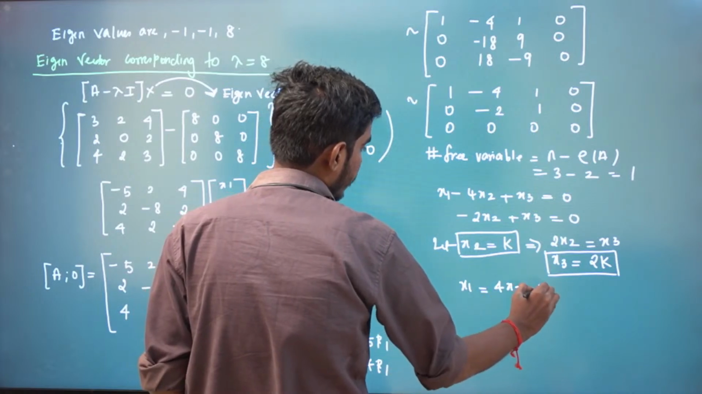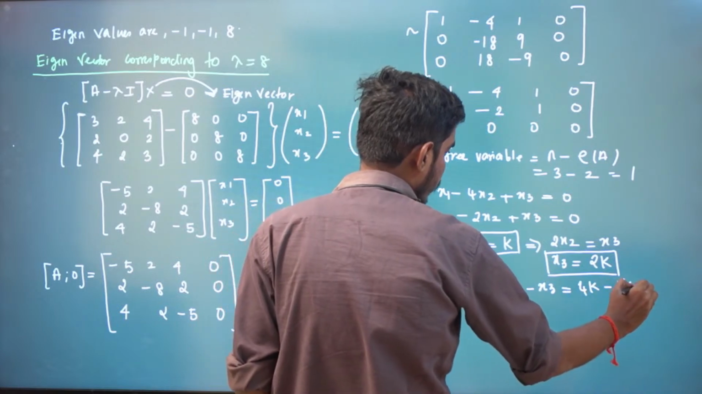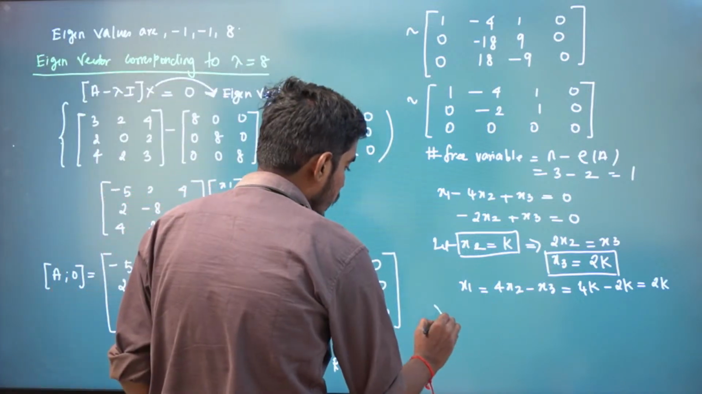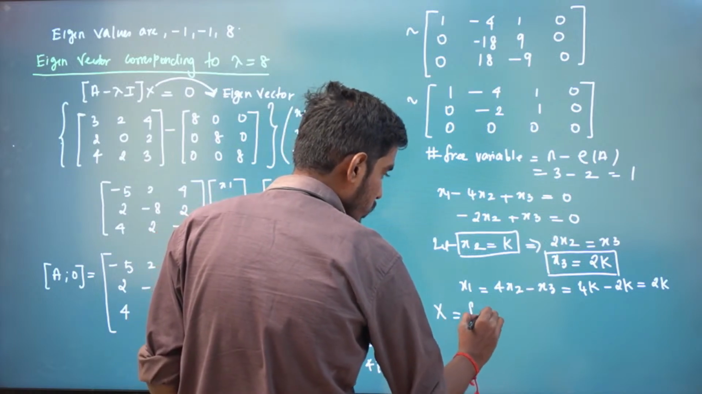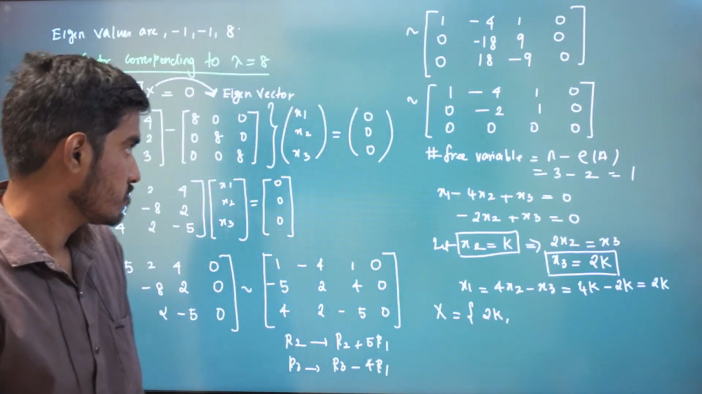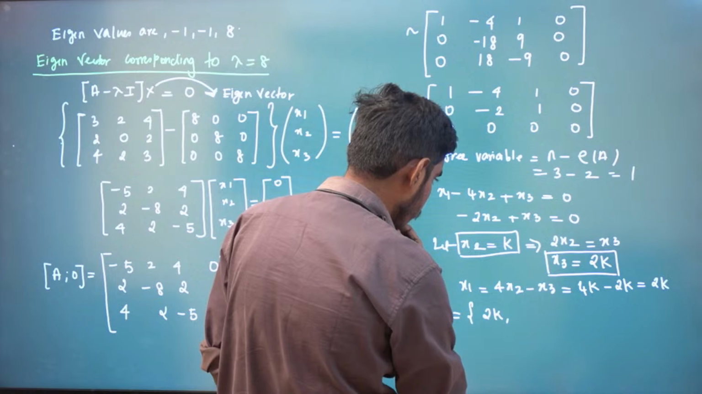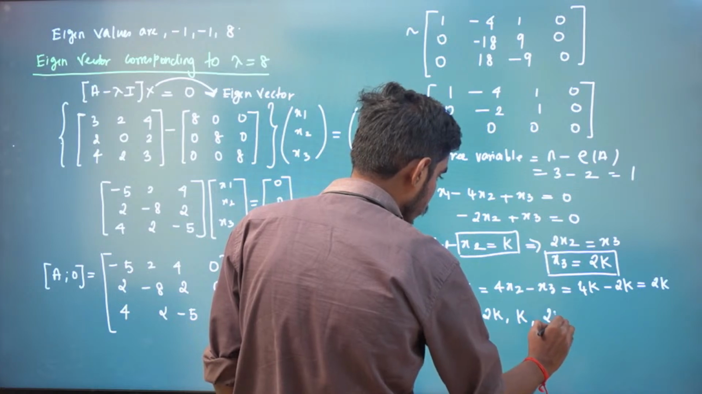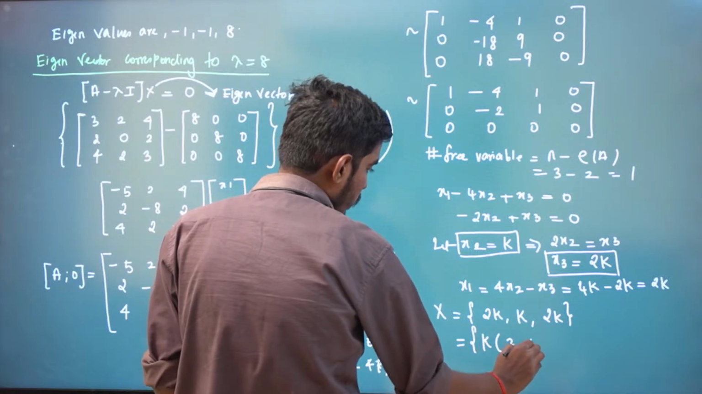x1 is 4x2 minus x3. So 4 times x2 is 4k, minus x3 which is 2k. So we will have 2k, right? So what is our x for this? Our x consists of 2k, k, and 2k. X2 is k, x3 is 2k, right? So if I take k outside, 2 comma 1 comma 2.